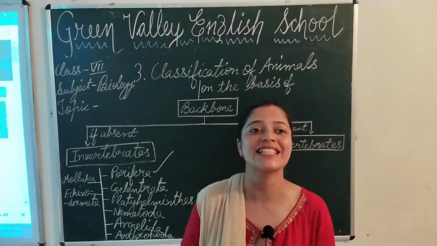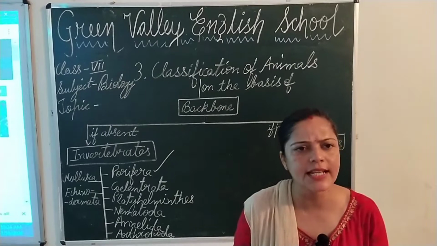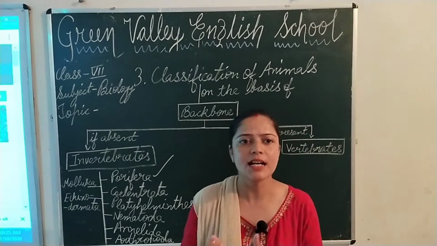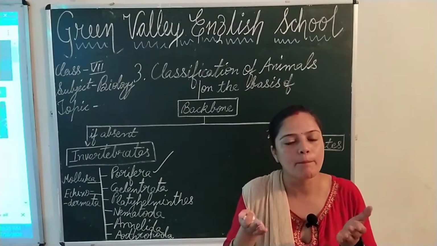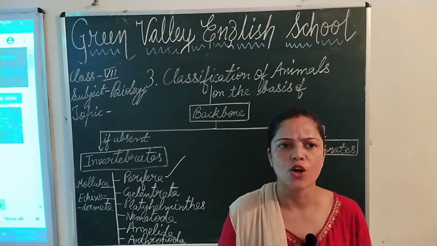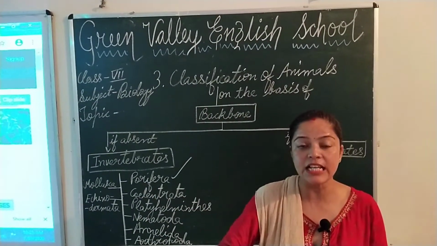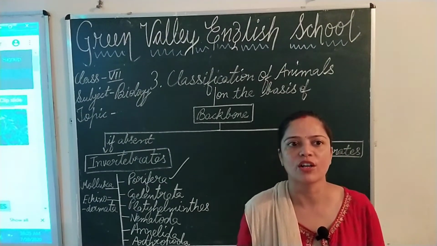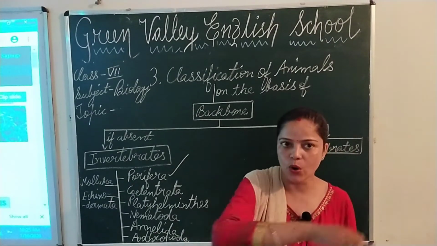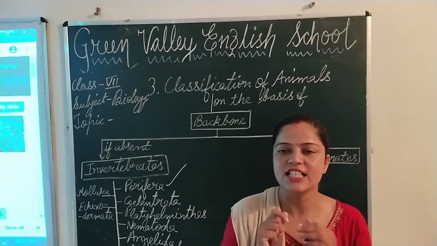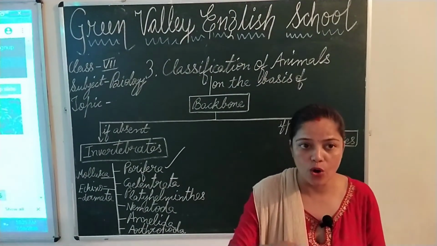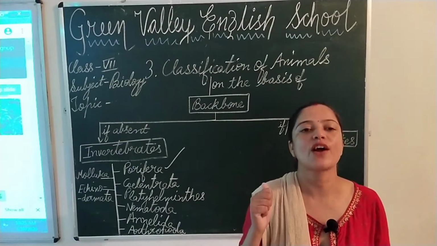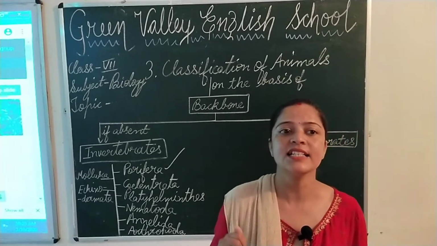This was about Porifera. Now, what about Coelenterata? Coelenterata, also known as Cnidaria. These are aquatic animals, mostly marine. Some live in fresh water also. Some coelenterates are attached to the bottom of the ocean or pond, whereas some are free floating, means some are at the bottom of the ocean or the pond and some float on the surface. The body is soft, translucent, hollow and sac-like.